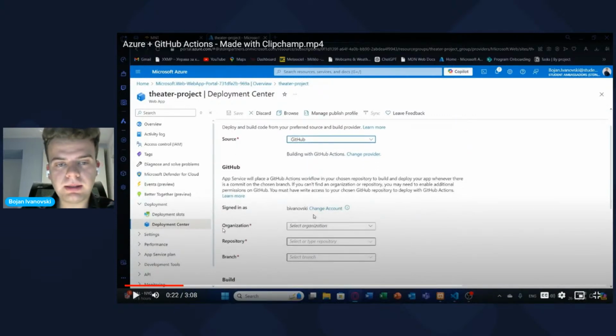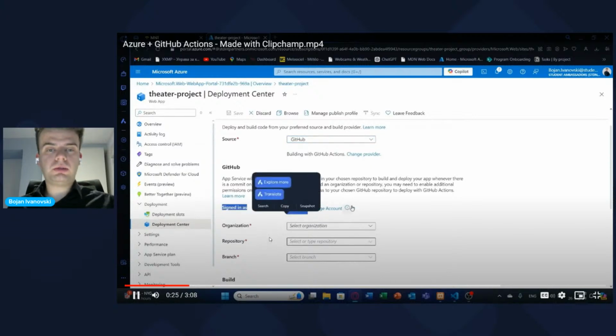Azure automatically discovers your GitHub profile, and as you can see, I'm signed in here with my account. It automatically discovers it. But if I, for example, log out now from my GitHub and connect with my other account, then that account will pop up here. So Azure automatically connects with GitHub and knows what your account here is. So it's a very, very nice tool.